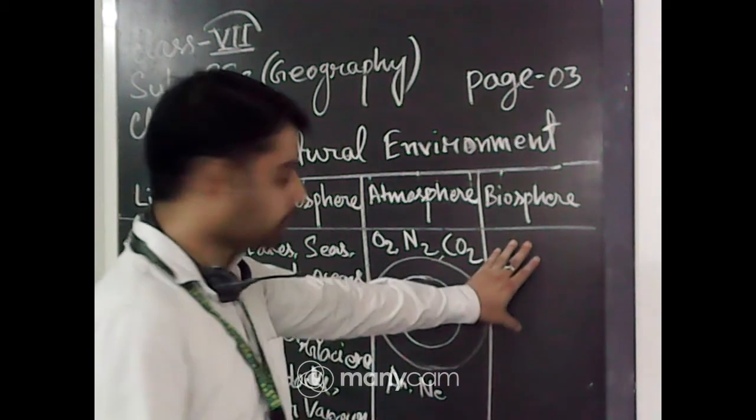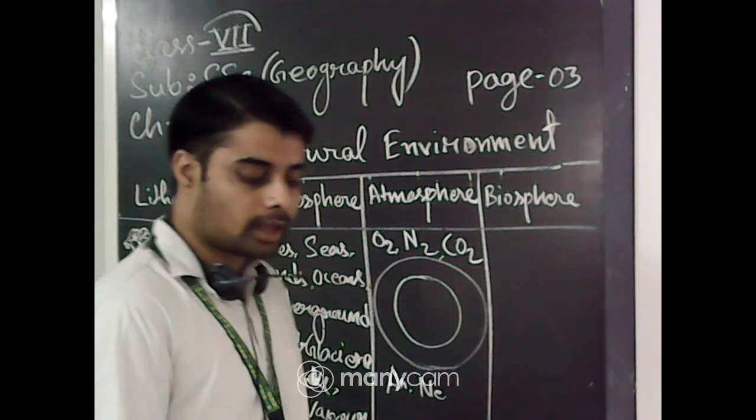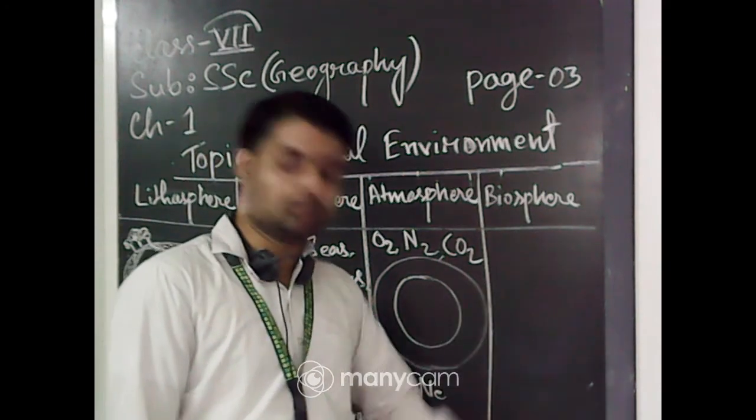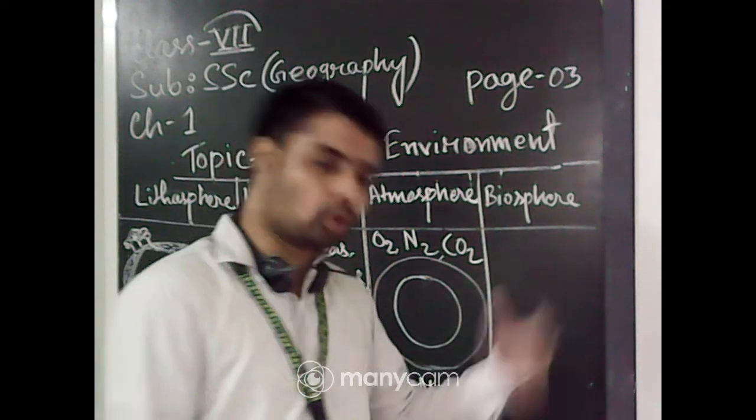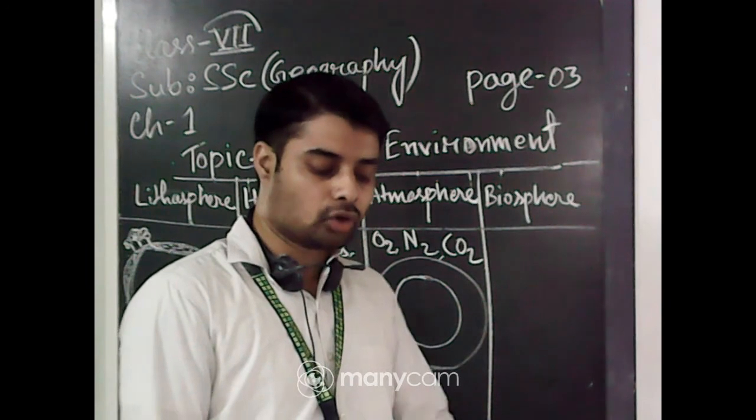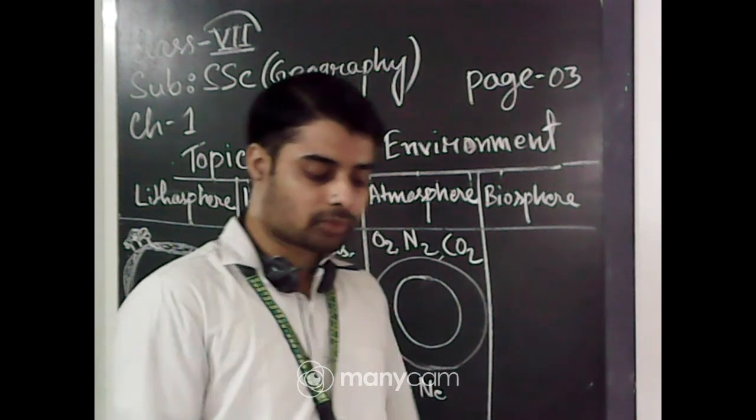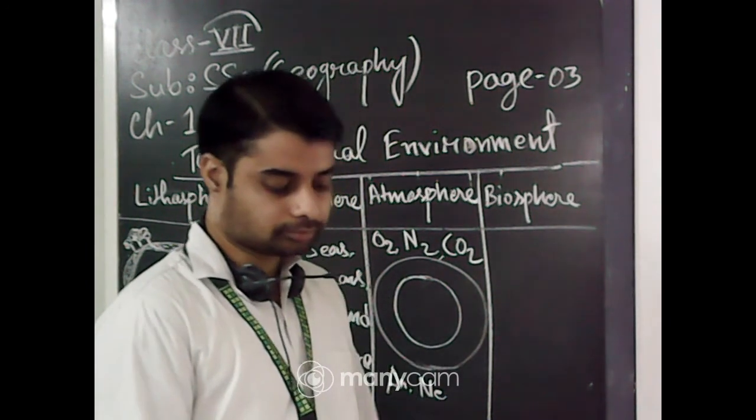The last one is the biosphere. What is biosphere? All the plant and animal kingdom, the plants, animals and all the microorganisms living together on the earth, is called the biosphere.